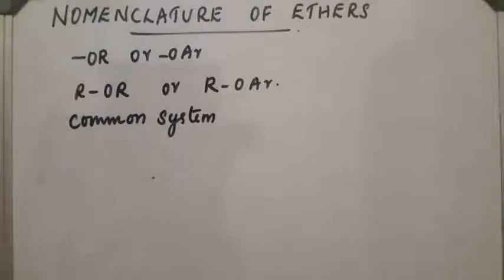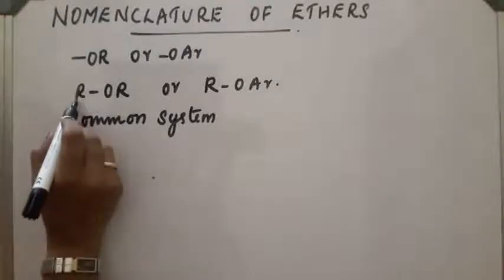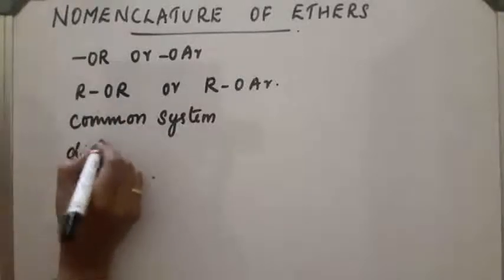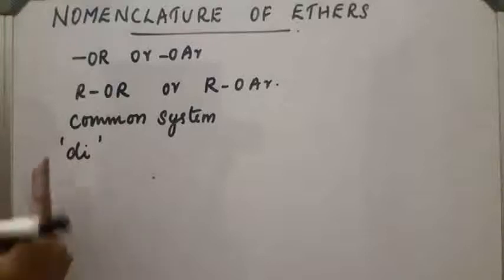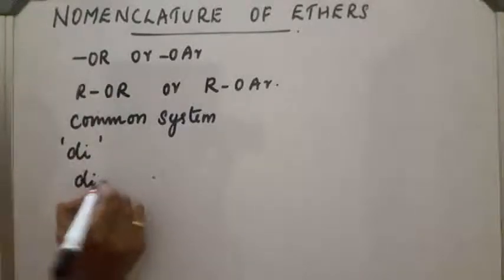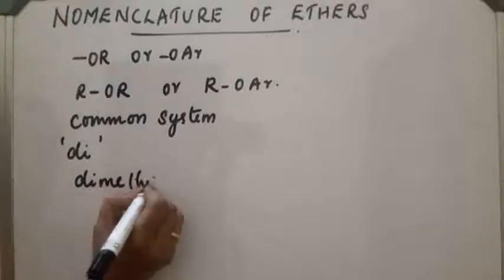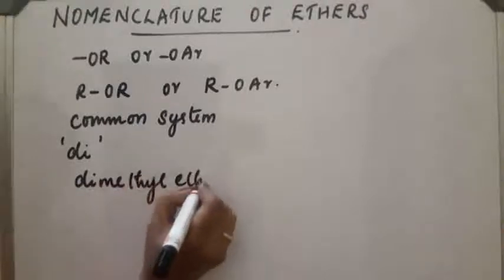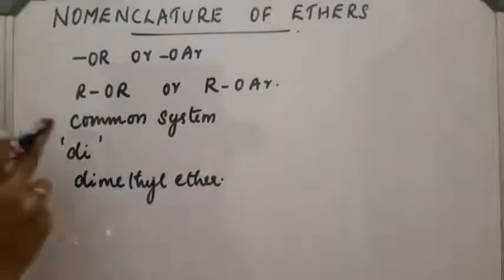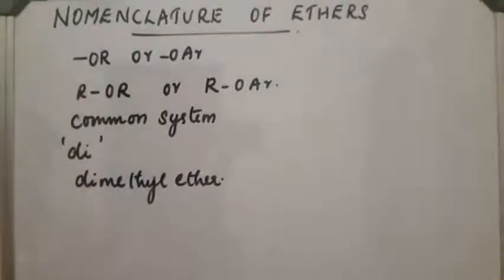First, let us discuss the common system of naming. In the common system, if both the R groups are the same, we add the prefix di. For example, if both R are CH3, it is written as dimethyl ether. If the two R groups are different, we follow alphabetical order.